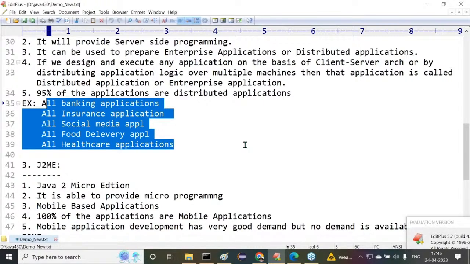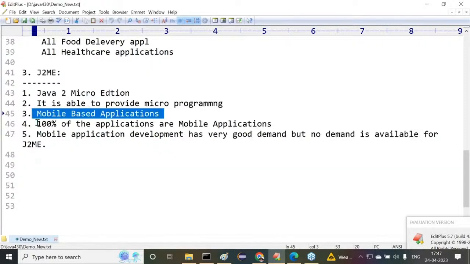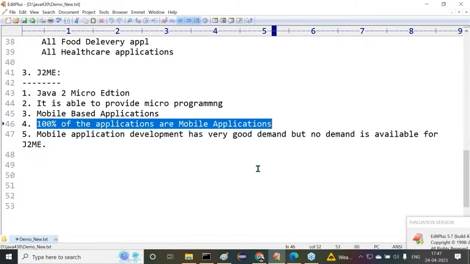All these things are enterprise applications only. The last one is J2ME, Java 2 Micro Edition. It provides what programming? Micro programming. By using this micro programming, what type of applications are we able to prepare? Mobile-based applications. How many applications are mobile-based nowadays? 100% of the applications are mobile-based applications.